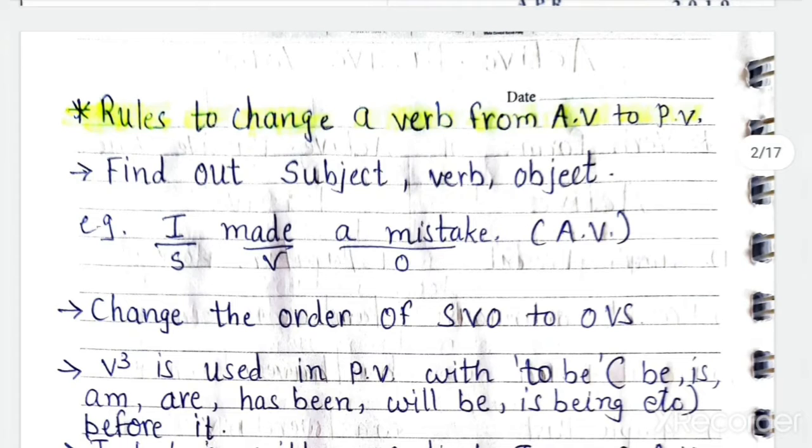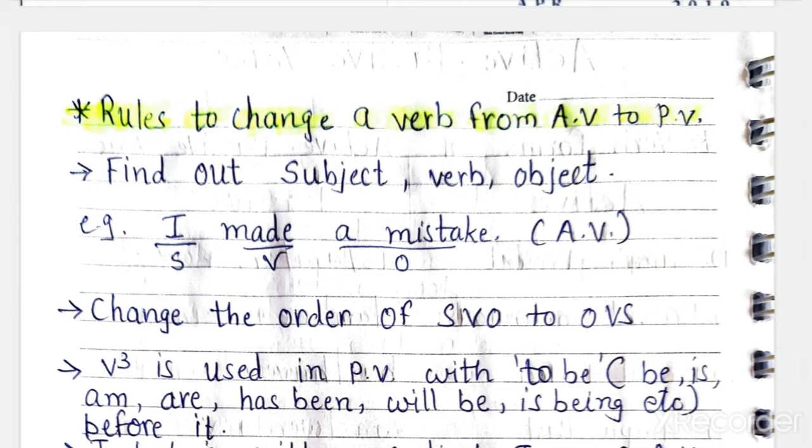How will you change? Before you, one sentence is given: I made a mistake. Here find out the SVO. S means subject, V means verb, and O means object. SVO is the pattern for active voice. It means in active voice the subject will be the noun only.